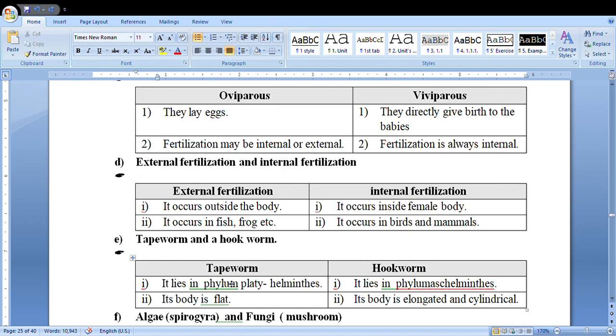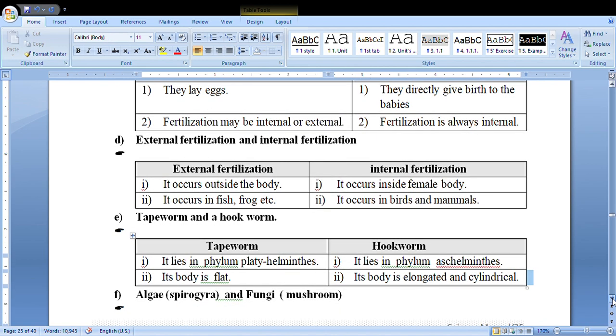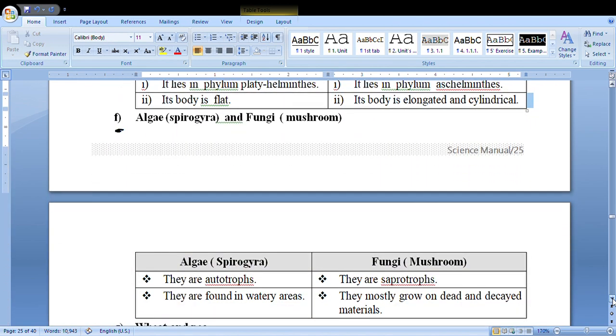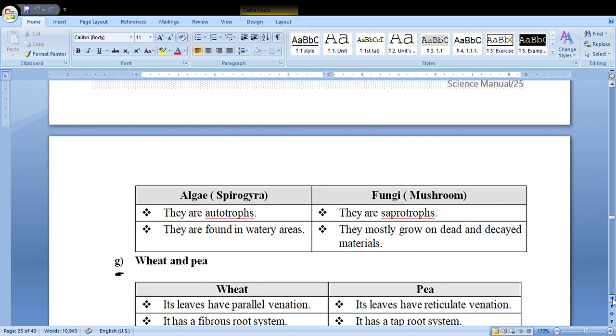Tapeworm and hookworm: tapeworm is Platyhelminthes, hookworm lies under phylum Aschelminthes. Platyhelminthes body is flat. Aschelminthes body is elongated and cylindrical. Spirogyra and fungi: Spirogyra is autotrophic, fungi are saprophytes. Spirogyra is found in watery places, fungi are found in decaying material.